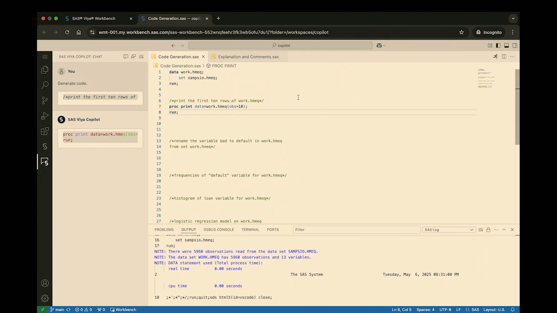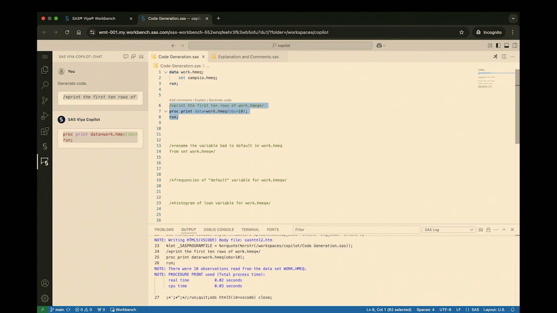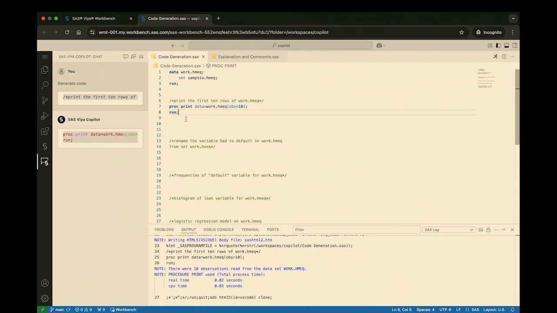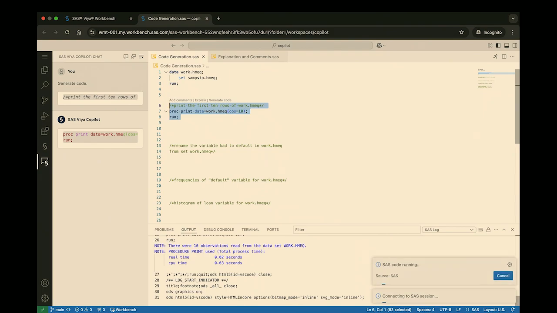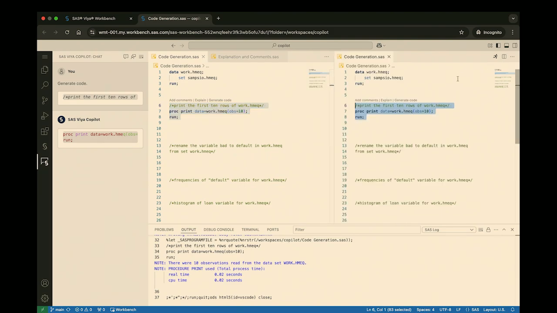And now we see that it is in the editor window, just as if I've written it myself, and I can run it. Ooh. I don't know why that didn't run. I do not know where. Oh, there we go. Nope, that is not right.